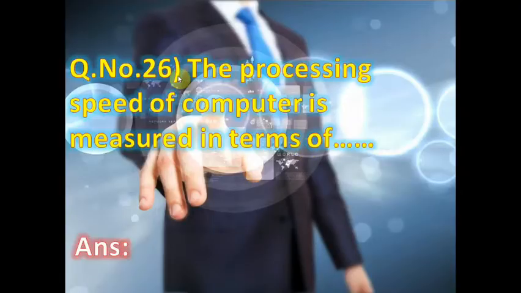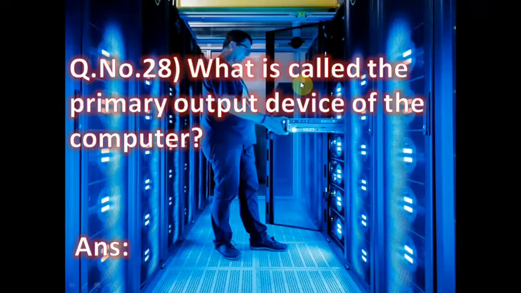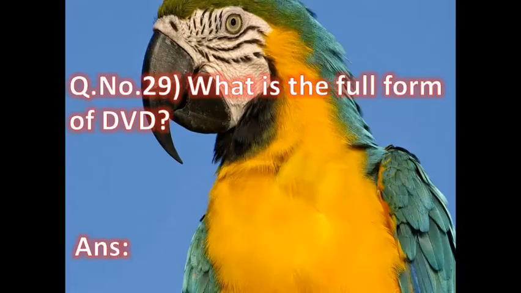Now next question number 26, the processing speed of computer is measured in terms of ... Now next question number 27, which is the primary input device of the computer? It means which is the main input device of the computer, the fundamental input device. Now question number 28, what is called the primary output device of the computer? Like the primary input device, which is the main primary output device of the computer?